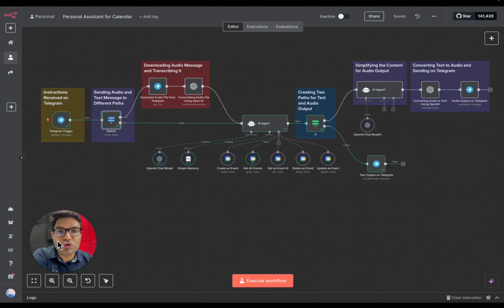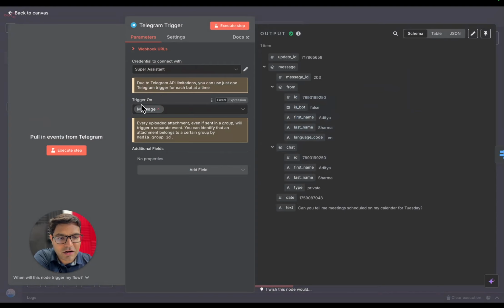Now let's go through each and every node, and let me explain the configuration of each node, and you will be able to implement it by yourself. The first node is a Telegram trigger node. Simply search Telegram and you'll get this particular node. Here on trigger on, you'll need to have message selected. That's all you need to have in this node.